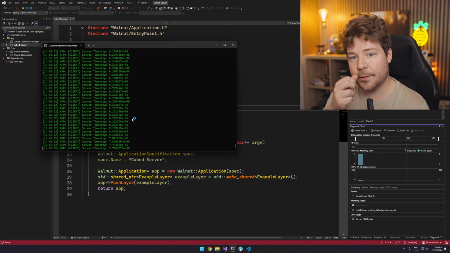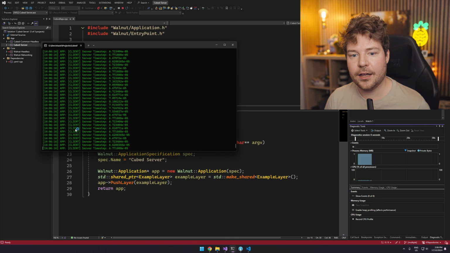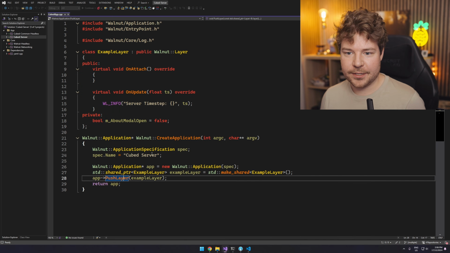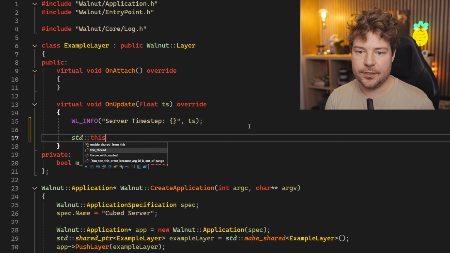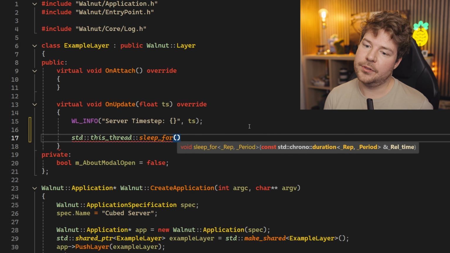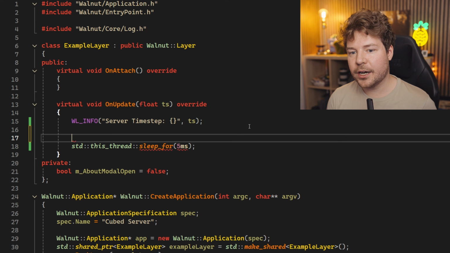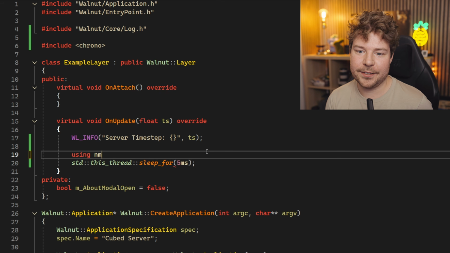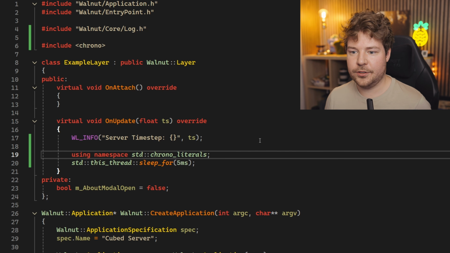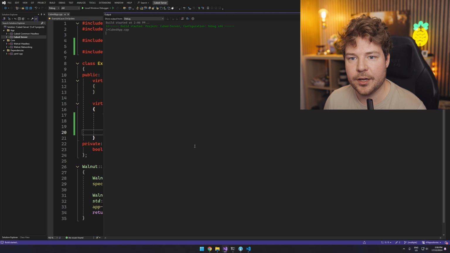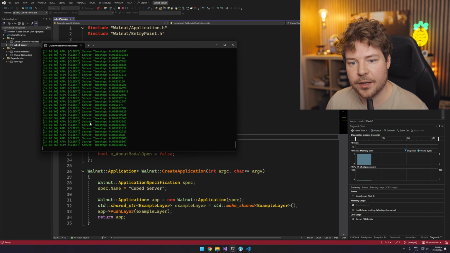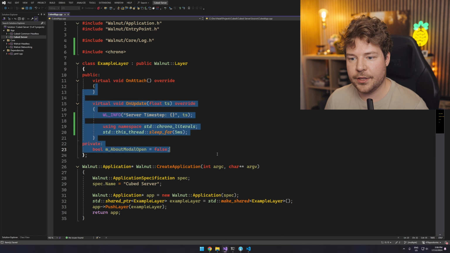Okay, so you can see we're running. It says client, but that just means the client application rather than the core Walnut. But you can see that it's running at a very, very fast time step. So one thing we might want to do is slow it down. So let's do thread sleep for, I don't know, 5 milliseconds or something. We'll do this more seriously later, but I just want to establish at least something in the beginning. So we'll do using namespace std chrono literals, it's usually how I like to do it. That just lets us do ms for milliseconds. Now if I run this again, you can see it's a lot slower than it used to be, but our server's running, it's running headless. So things are pretty great.